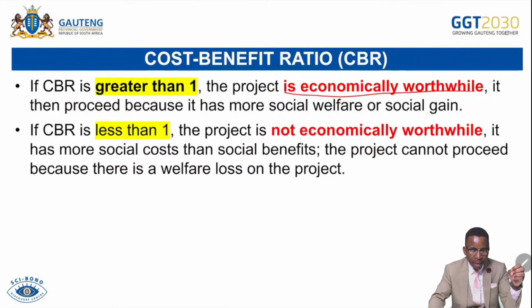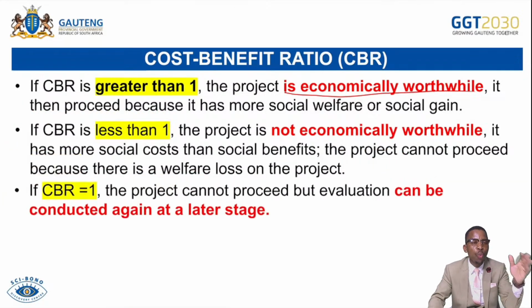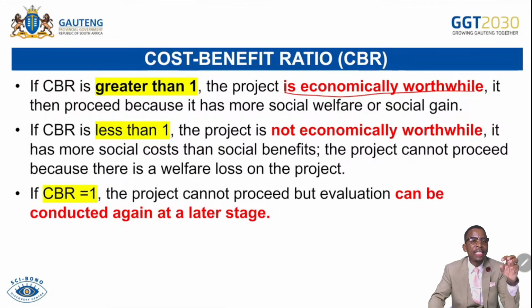But if CBR is less than 1, that means social costs are more than social benefits. The project cannot continue because there are more negative effects than positive effects. And then if CBR equals 1, the project cannot continue yet. CBA must be conducted again in the near future to see if there is a change in cost or benefits of some sort. It cannot be given a green light.